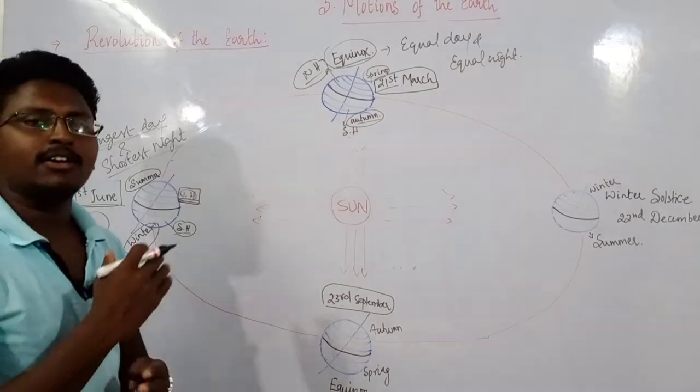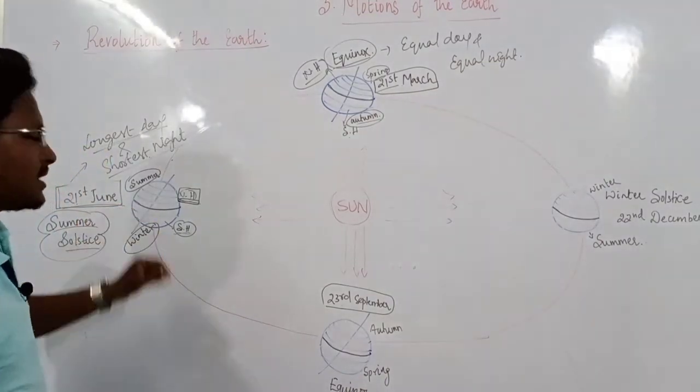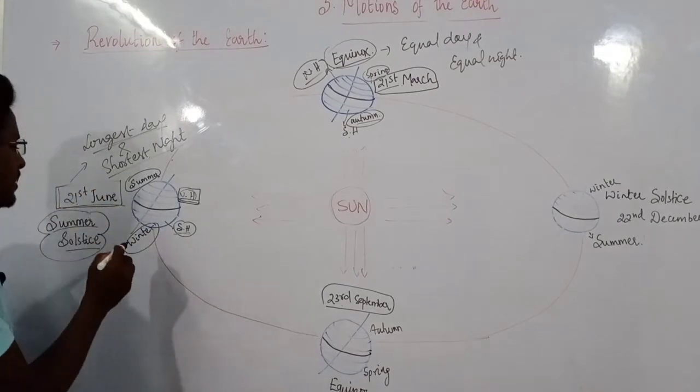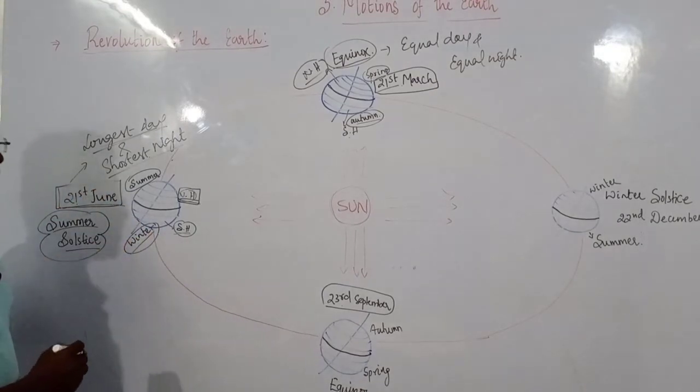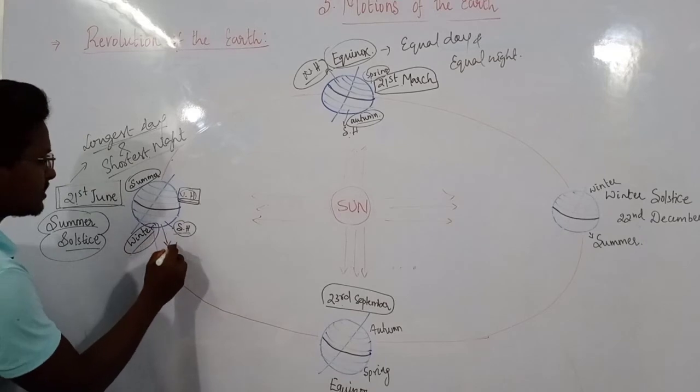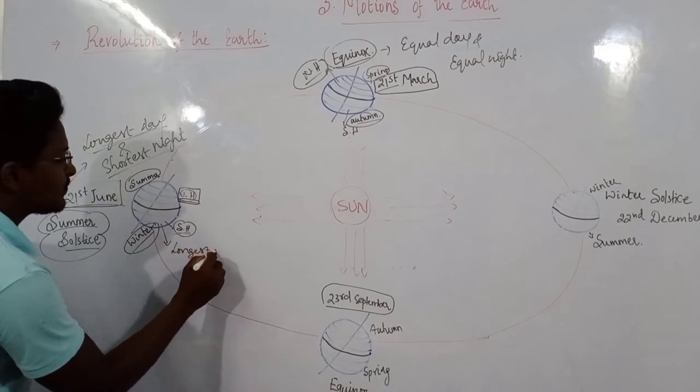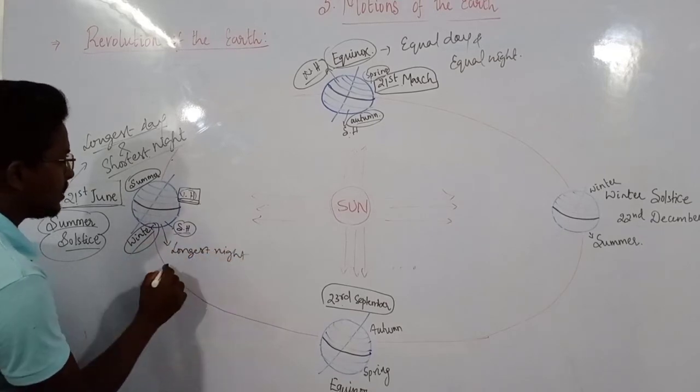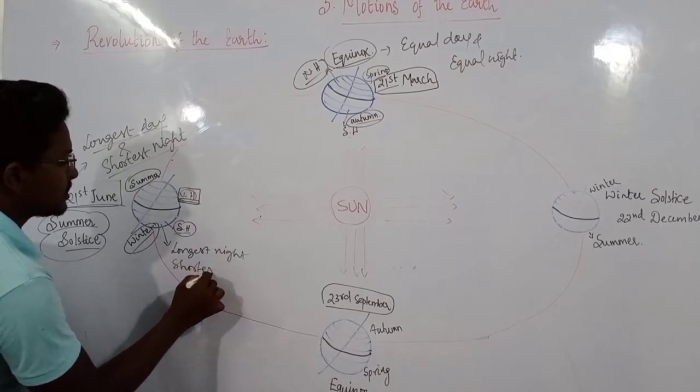And the quite opposite will happen in the southern hemisphere. In the southern hemisphere they will experience winter season and they will also experience the longest night. At the same time they will also experience the shortest day.